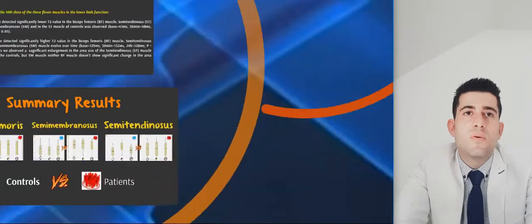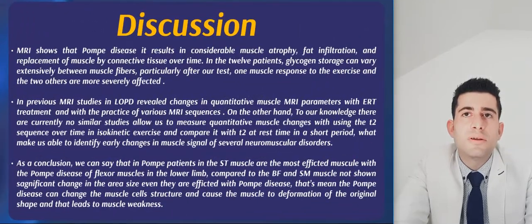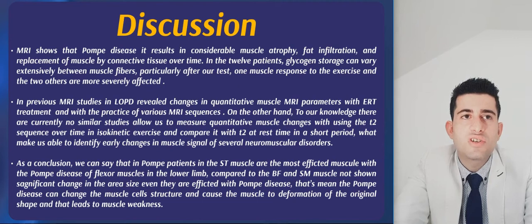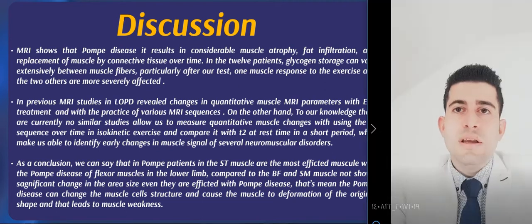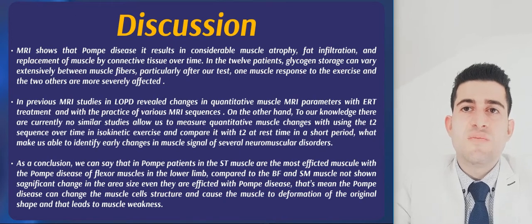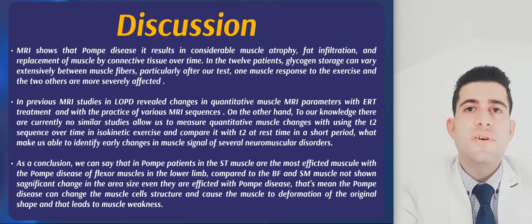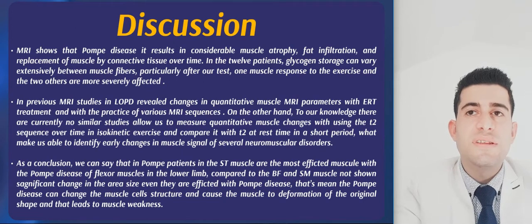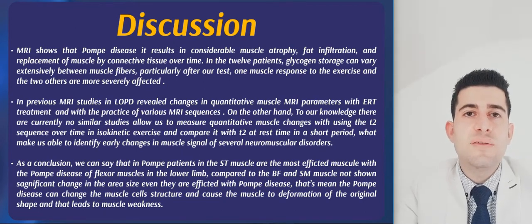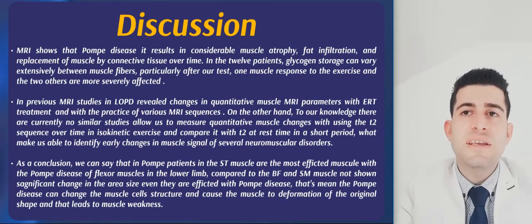MRI shows that Pompe disease results in considerable muscle atrophy, fat infiltration, and replacement of muscle by connective tissue over time. In the 12 patients, glycogen storage can vary extensively between muscle fibers. Previous MRI studies in late-onset Pompe disease revealed changes in quantitative muscle MRI parameters with enzyme replacement therapy and with the use of various MRI sequences.